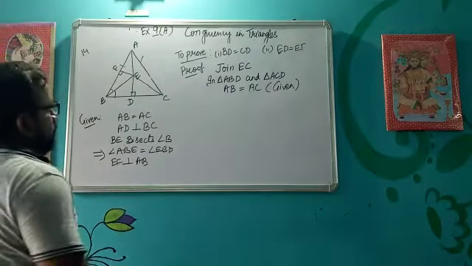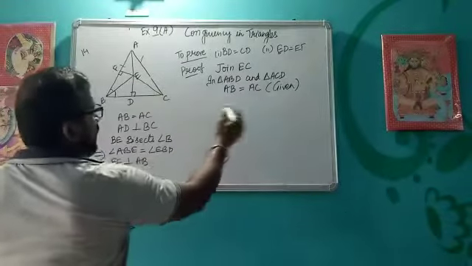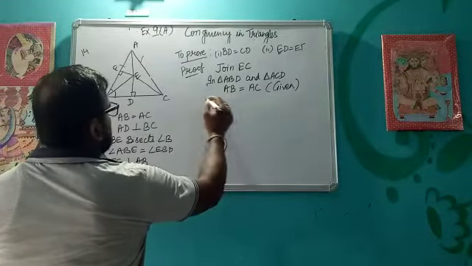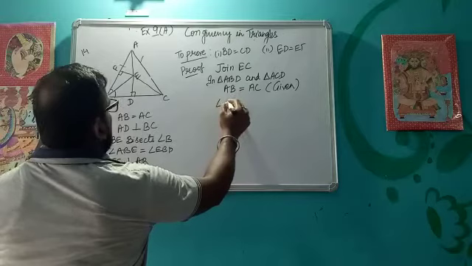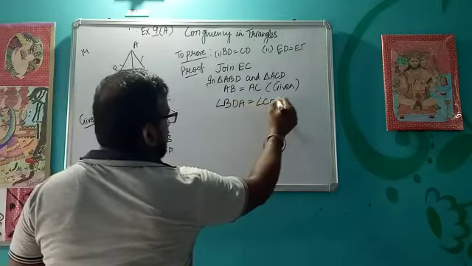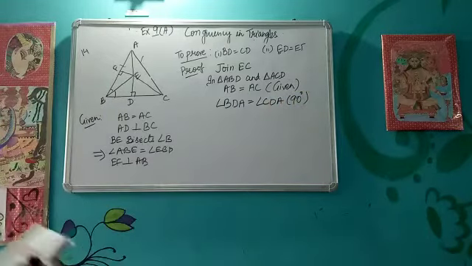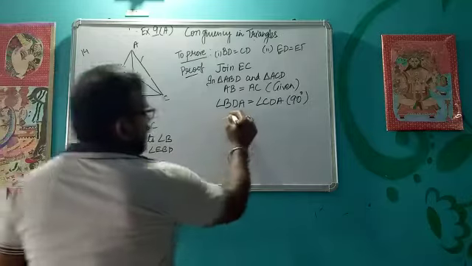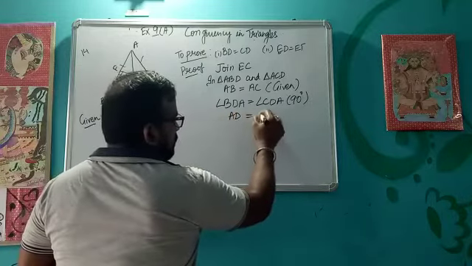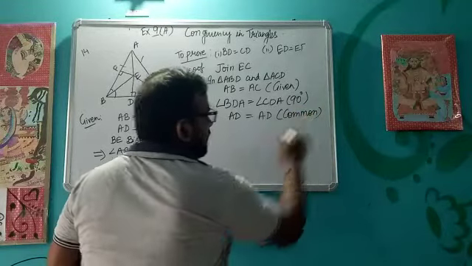Then what else we know? We know that AD is perpendicular. That means angle BDA is equal to angle CDA. They are 90 degree. Okay. Then AD is equal to AD, like we have done in the previous question, common side.